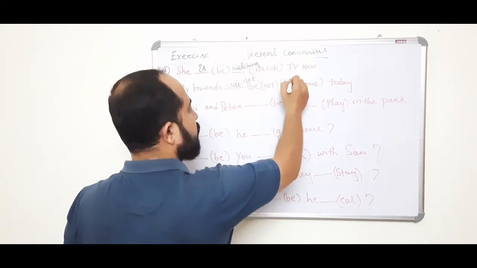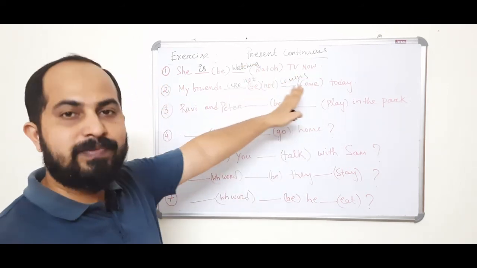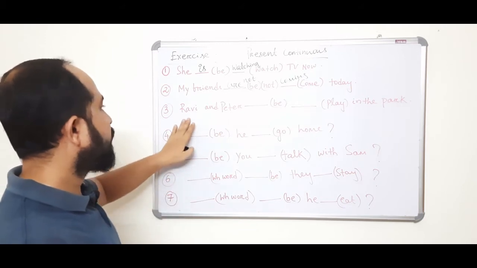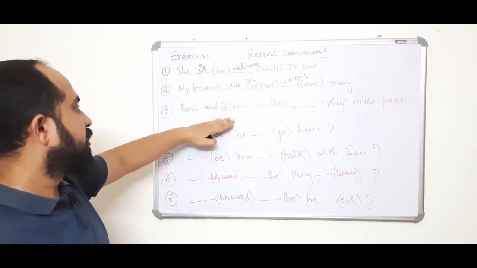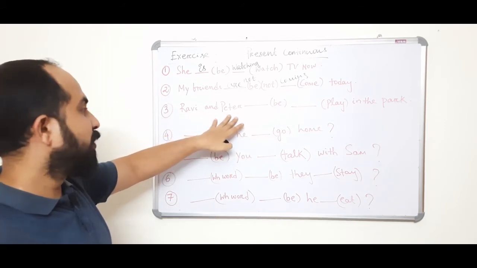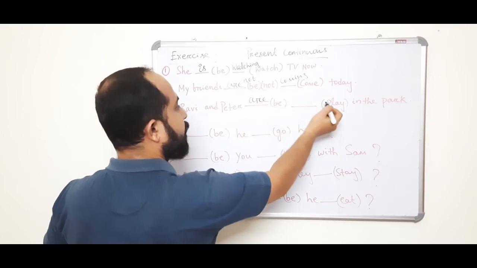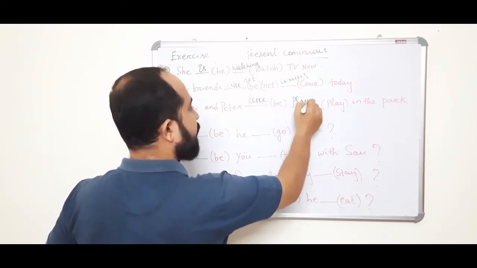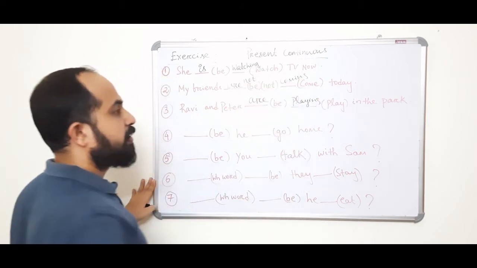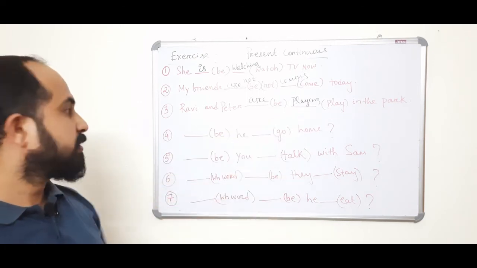Number 3, Ravi and Peter. There are 2 people, so plural: Ravi and Peter are. Base form play, ing form playing, in the park. Ravi and Peter are playing in the park.